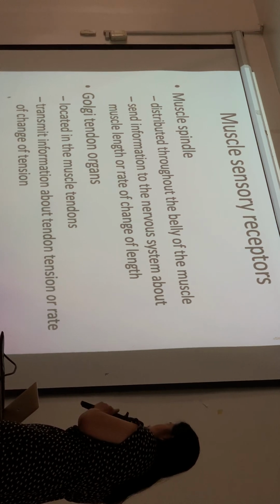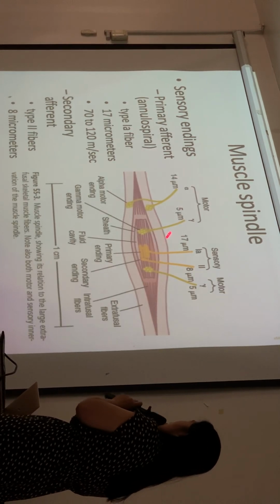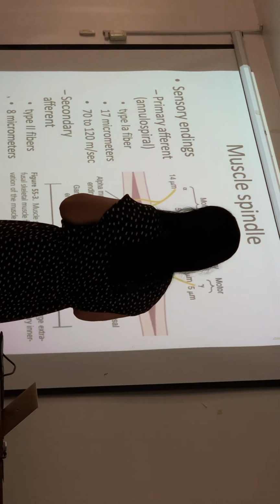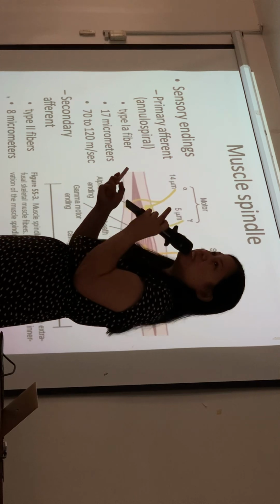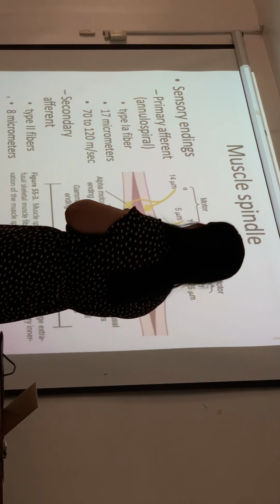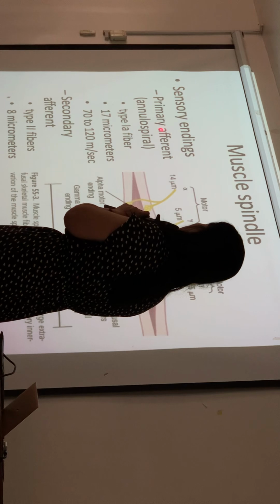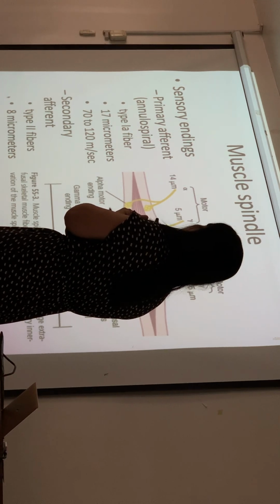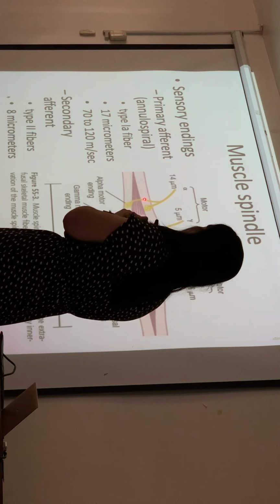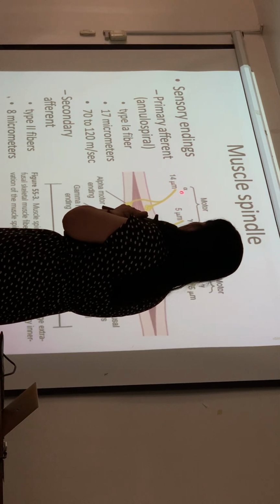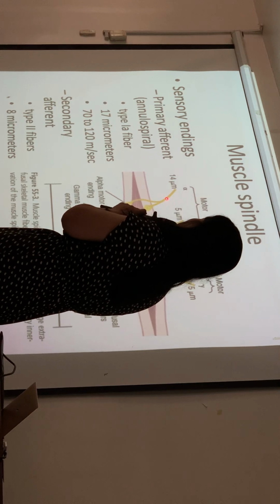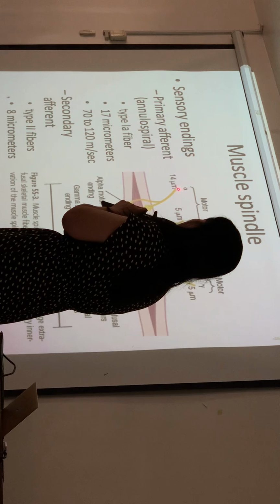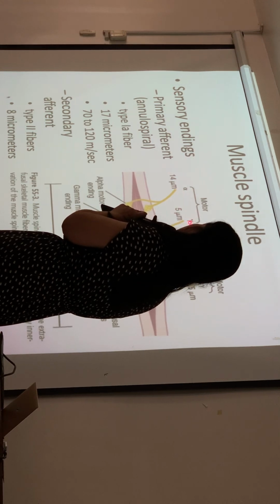So, let's take a look first at the muscle spindle. As you've said, they're distributed all throughout the belly of the muscle. They are served by two types of nerve fibers. These yellow ones are sensory nerve fibers. These are the motor nerve fibers. As I've said, the motor nerve fibers are A alpha and A gamma, correct? The A alpha are the larger ones, the A gamma are the smaller ones.